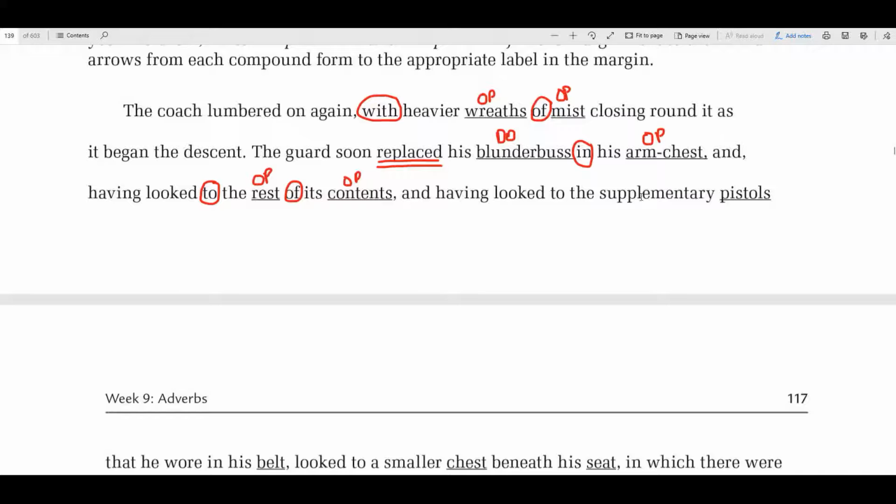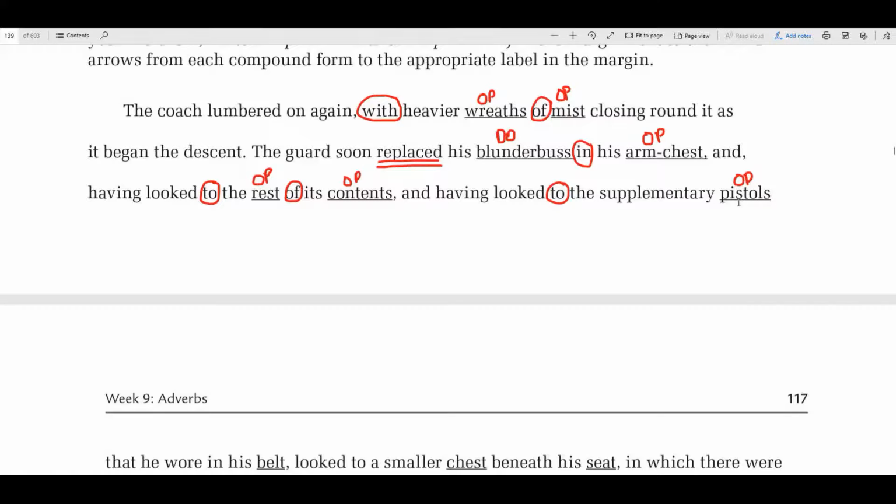And having looked to the supplementary pistols, can you figure out what that is? This is a preposition. This would be the OP. You might say to the supplementary, but no, because this is an adjective describing what kind of pistols.